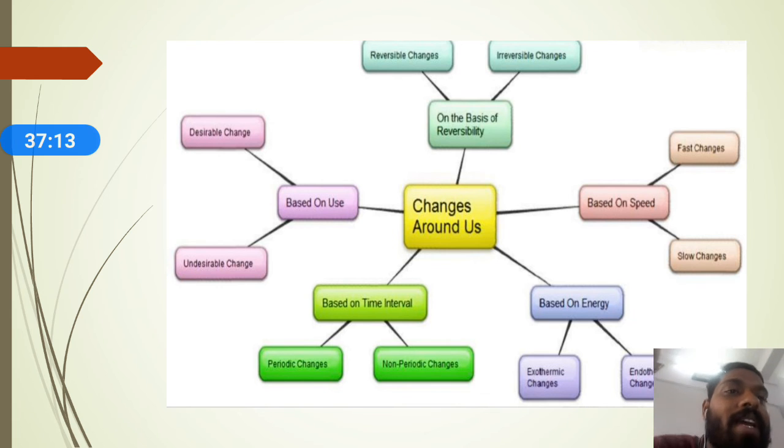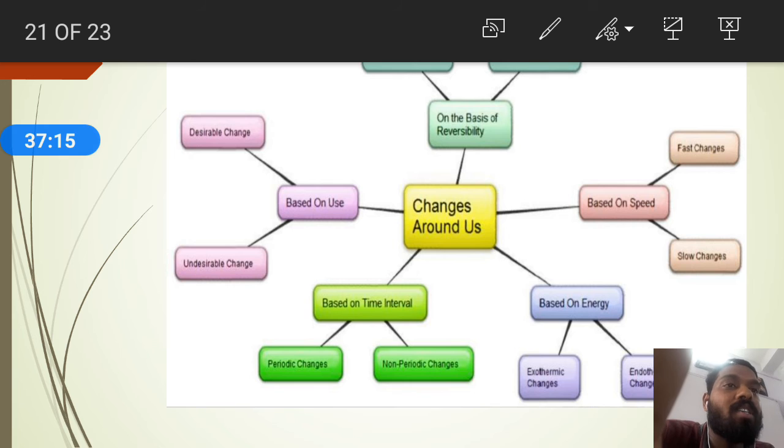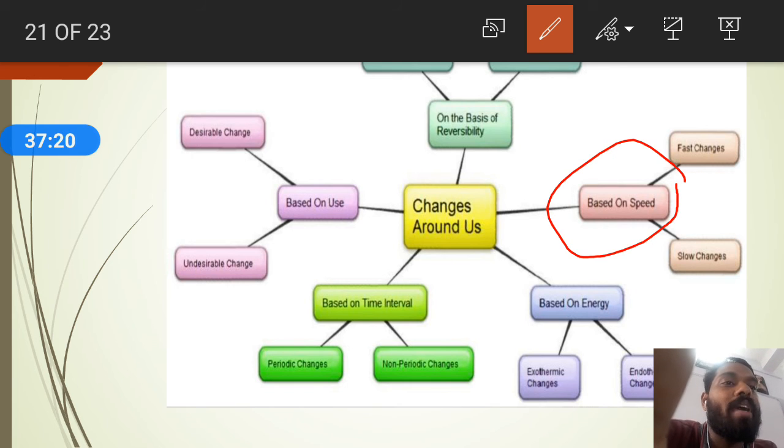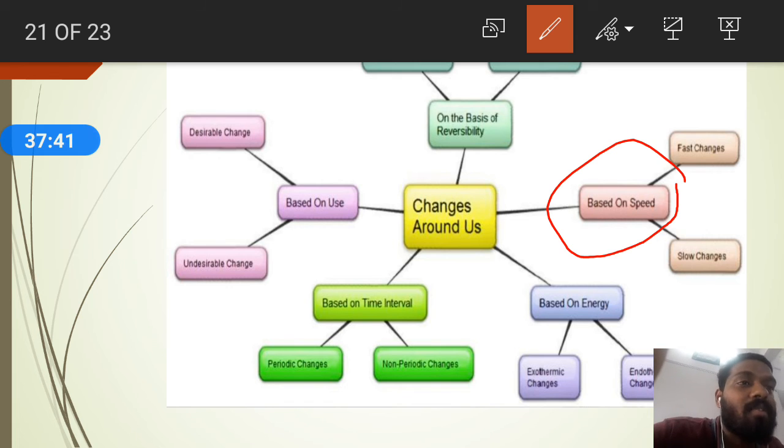So based on speed, you can divide changes into fast changes and slow changes. In our surroundings, many fast changes are taking place as well as many slow changes. Fast changes means, for example, from sunrise in the morning till evening, changes continuously take place. That comes under fast changes.